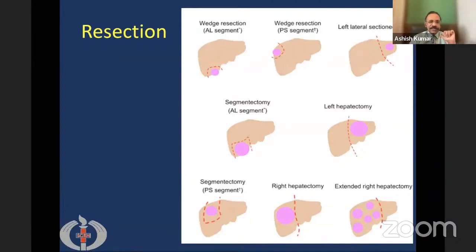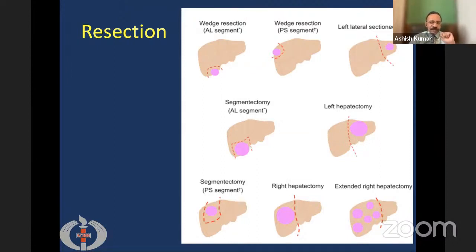The next modality which can be done in these patients, if the tumor is small, is resection, that is surgical resection. So we can do a wedge resection of the tumor if it is located in the periphery. We can do a sectional resection. We can even remove half of the liver, that is a left hepatectomy, or a segment of the liver. But whenever we do resection, we must ensure that the residual liver tissue is adequate to take over the function, and there is no portal hypertension.